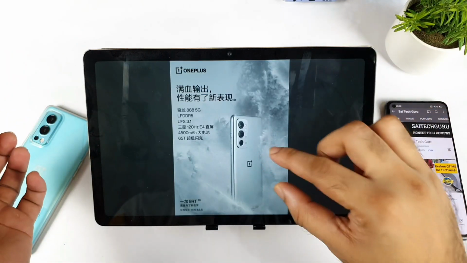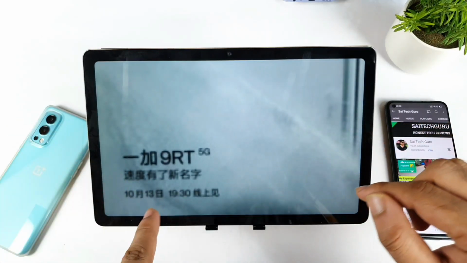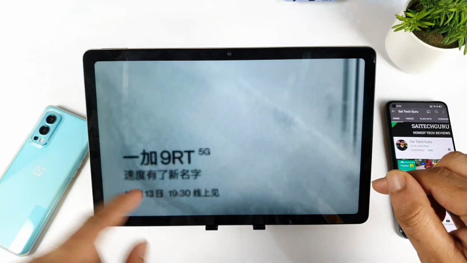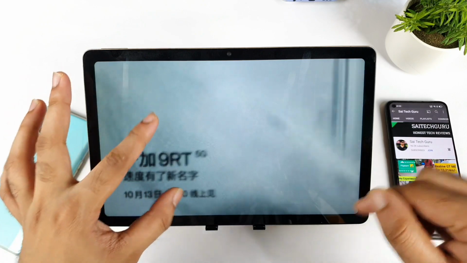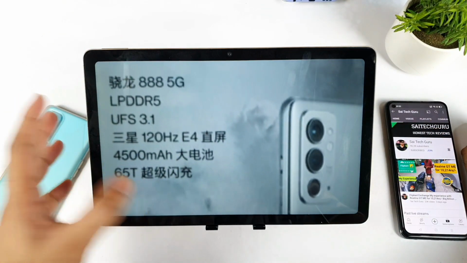This is the official statement which we did get. As you can see, they clearly mentioned the dates here. On the 13th of October the pre-order will be starting, and on the 19th of October the sale will begin for this OnePlus 9 RT in China itself.